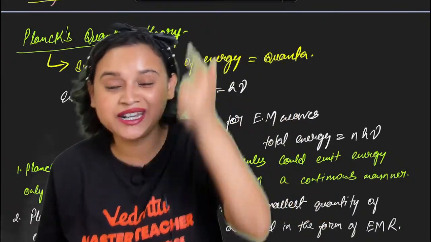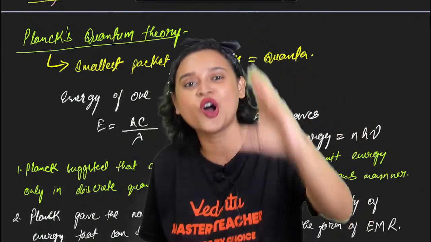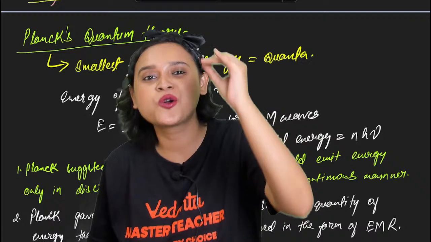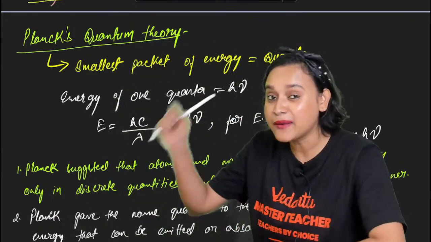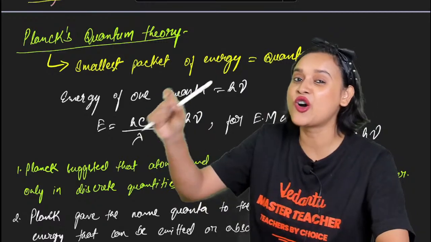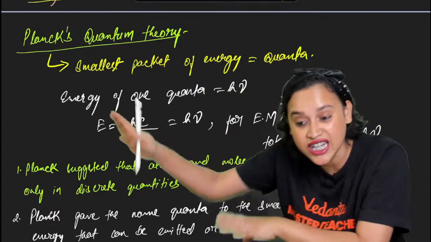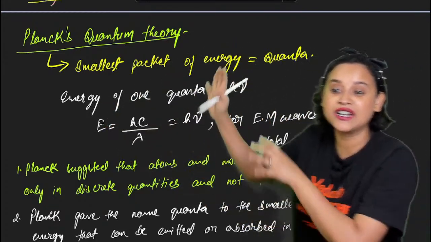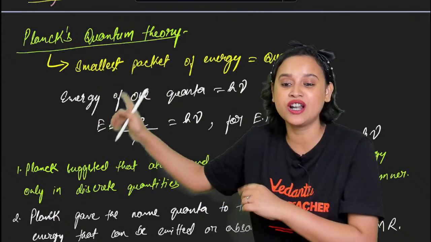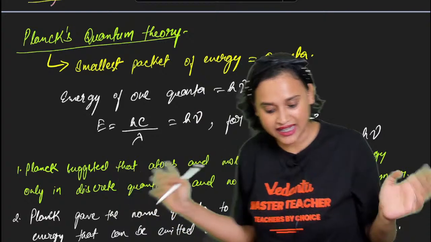That line is made up of those small packets, and that packet is your quanta or quantum. The smallest packet of energy will be called your quanta. Getting it, everybody?